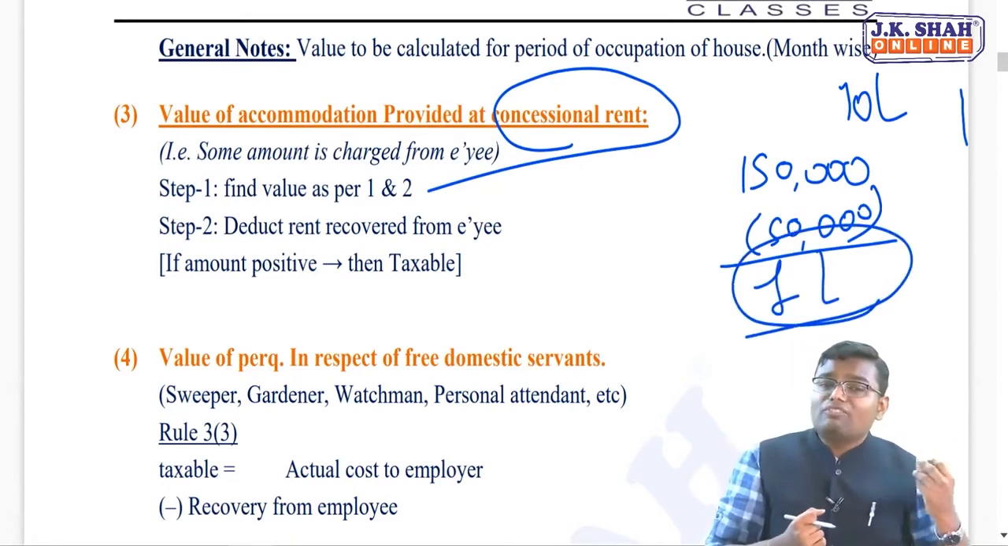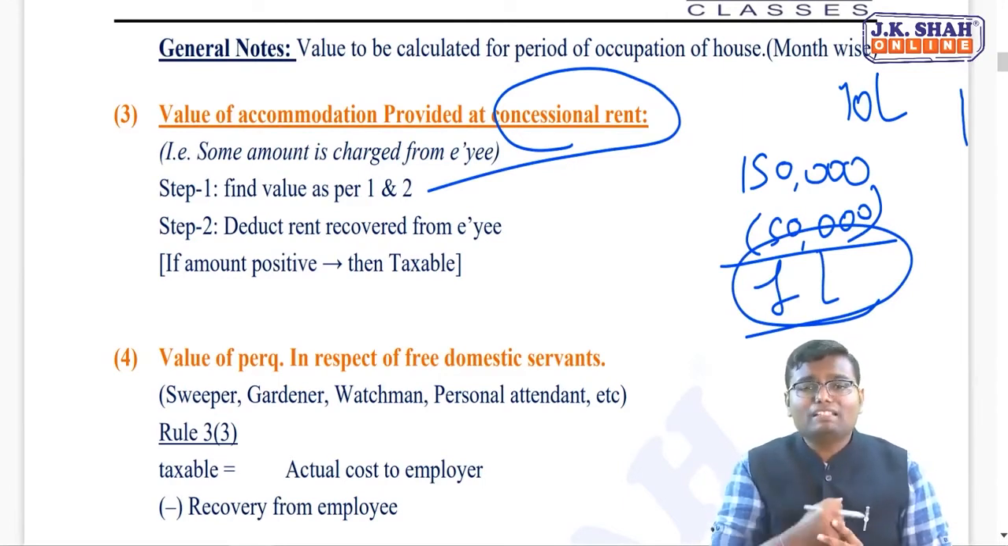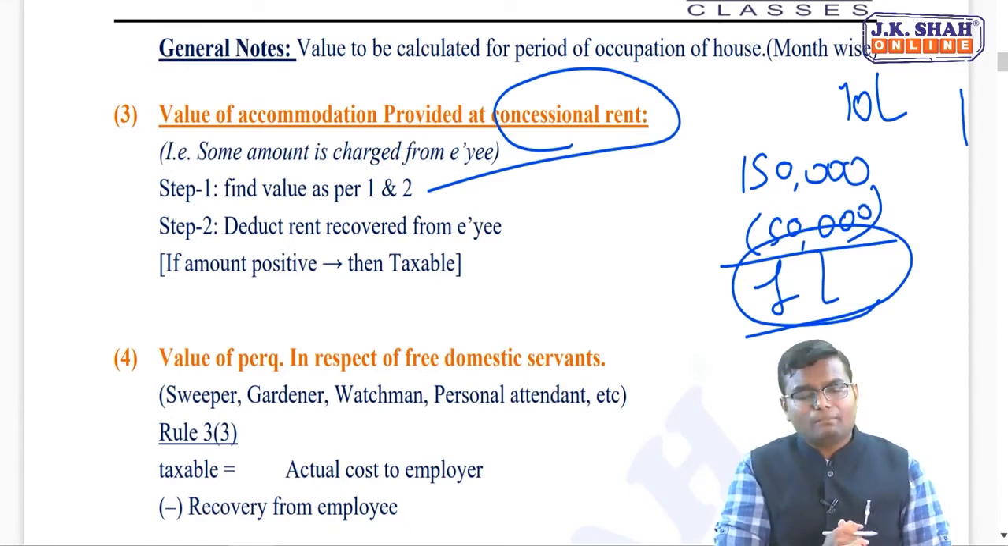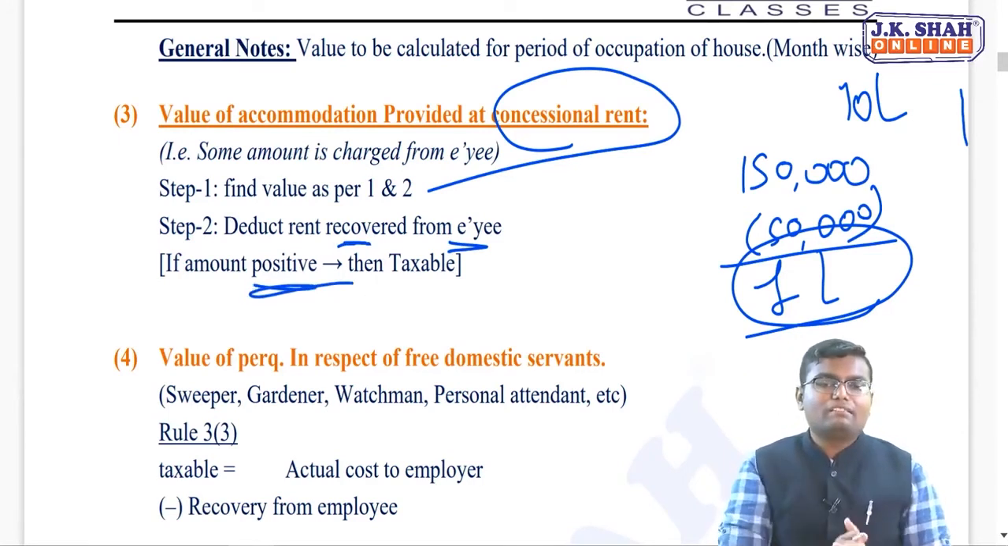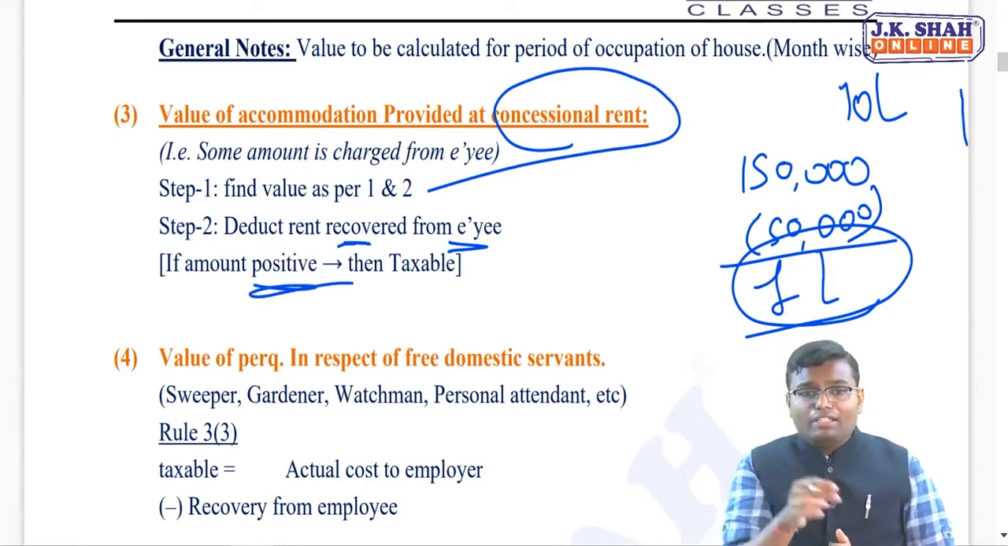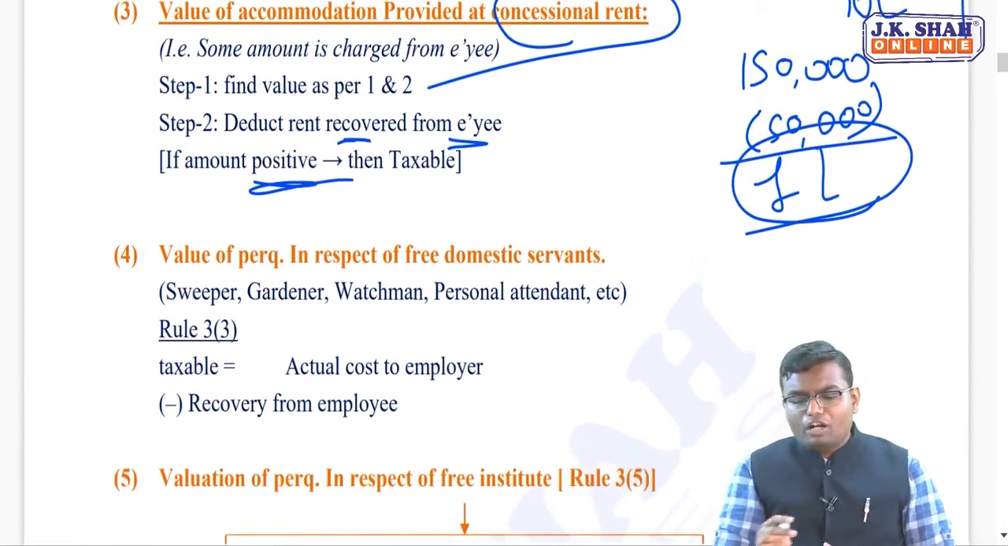So if instead of rent-free accommodation, my employer is charging some amount from me, that is a concessional rent, then that much recovery is to be deducted from the total valuation, and if the balance is a positive amount, then that will be taxable. Simple. Then valuation of perquisite in respect of free domestic servant.